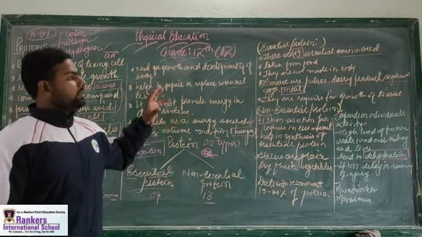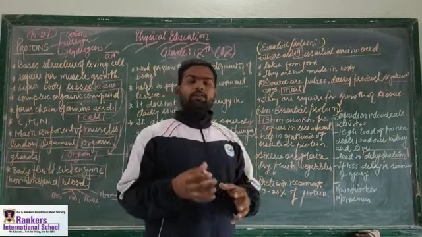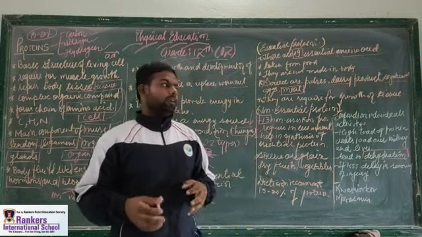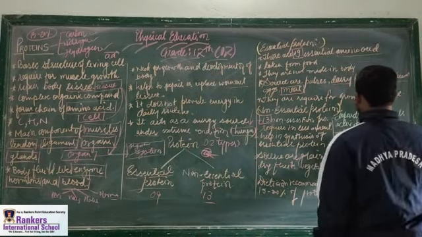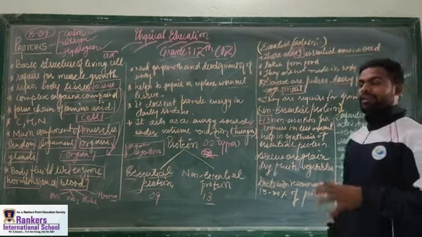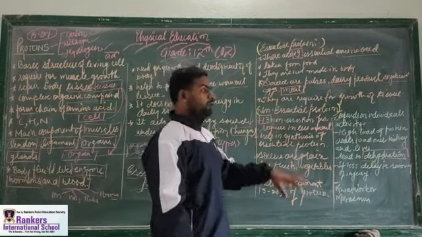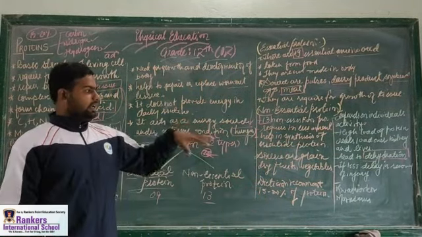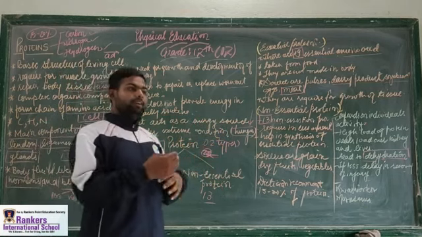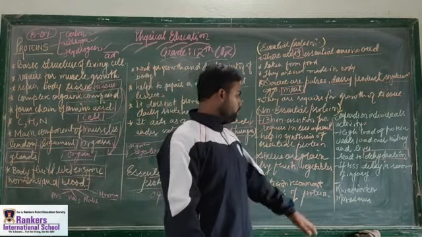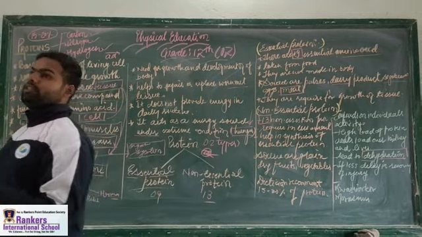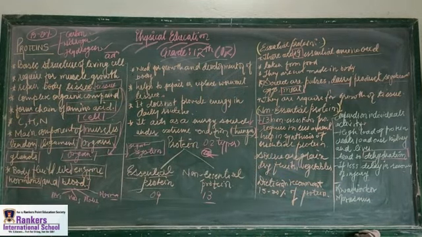What are the other things? Protein in the diet depends on our individual's activity. If we consume a high amount of protein, there will be load on our kidney and liver, which is not good. It also leads to dehydration. If we take less protein, there will be a delay in the recovery of injury in our body. There are deficiency diseases due to the deficiency of protein in our body, and those diseases are kwashiorkor and marasmus. So that is all about protein.